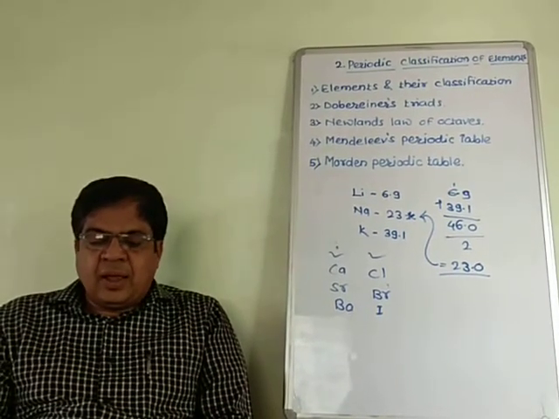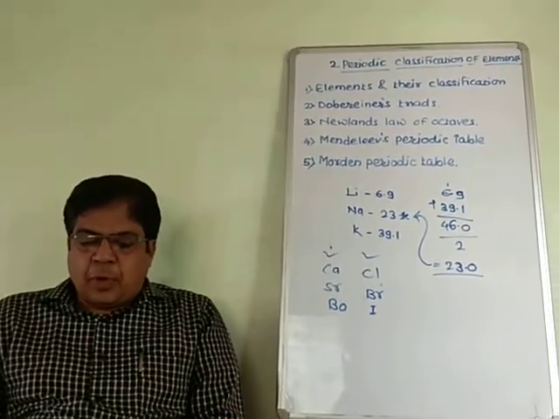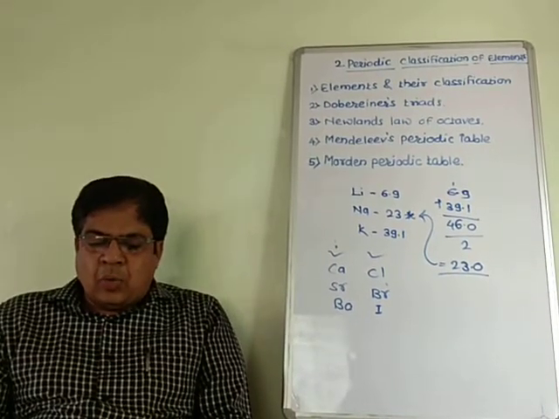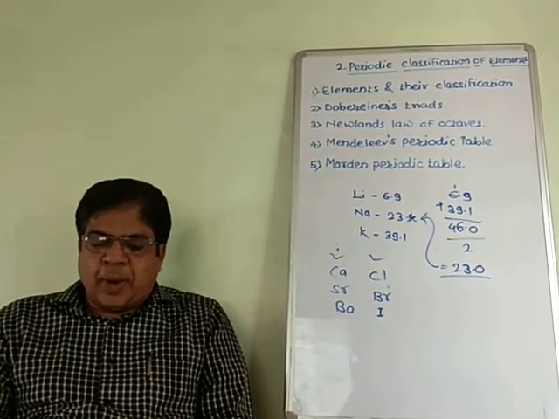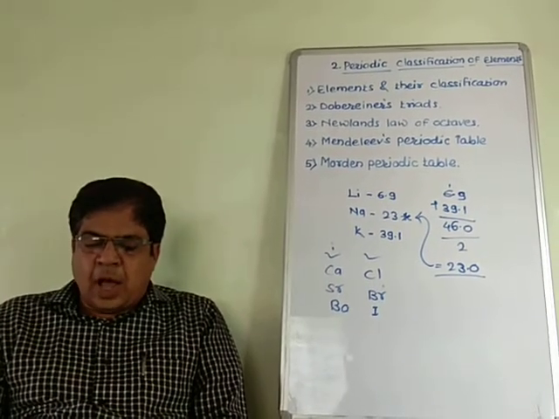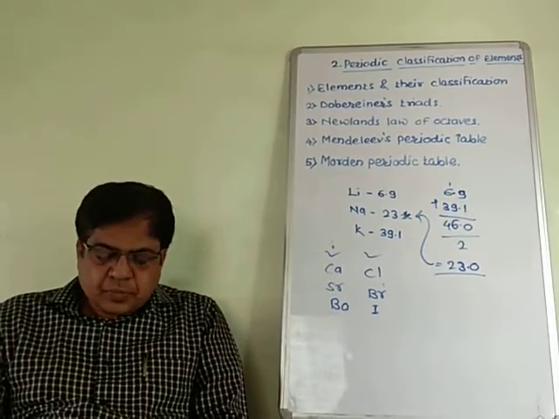Scandium is Sc, gallium is Ga and germanium is Ge. The properties of these elements matched those predicted by Mendeleev. Due to this success, everyone was convinced about the importance of Mendeleev's periodic table.